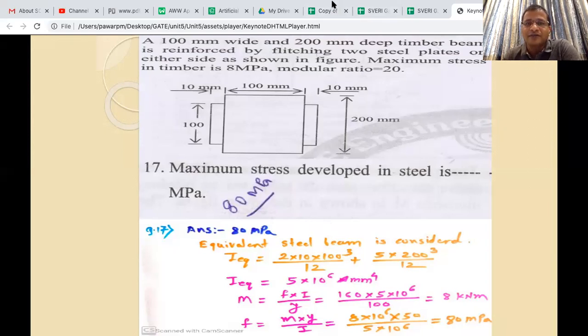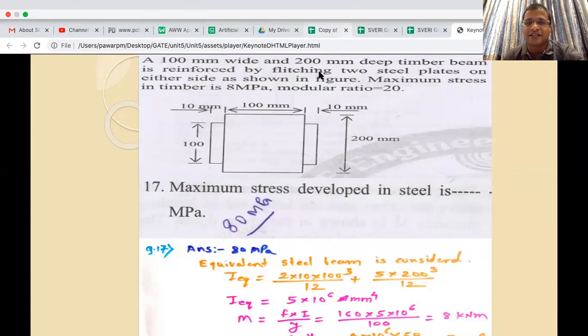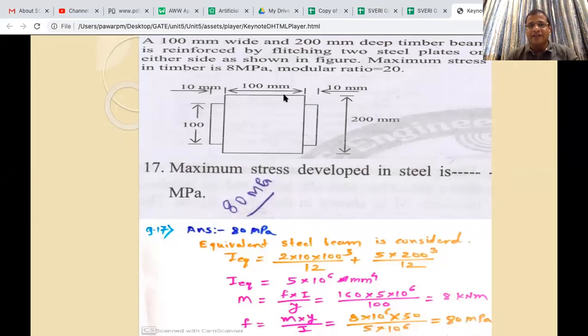How to convert into an equivalent beam we have discussed yesterday, by dividing this width by m, wooden to steel. So you have to convert the complete structure from wooden to steel structure. So how will you do that? If you take this, we already have the steel part that is 10 by 100. Okay, then the axis is like this. This wooden part has to be converted into steel. So how will you convert the wooden part into steel?